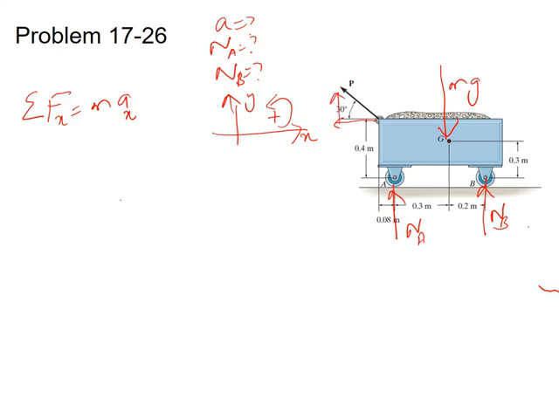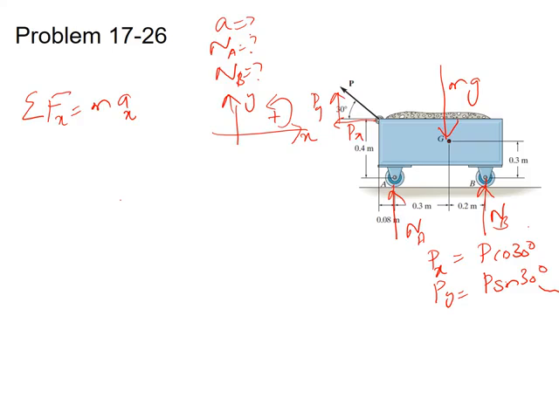We can split this force, which acts at an angle of 30 degrees, into two components. This component will be Px and this component will be Py, where Px equals P cos 30 degrees and Py equals P sin 30 degrees.